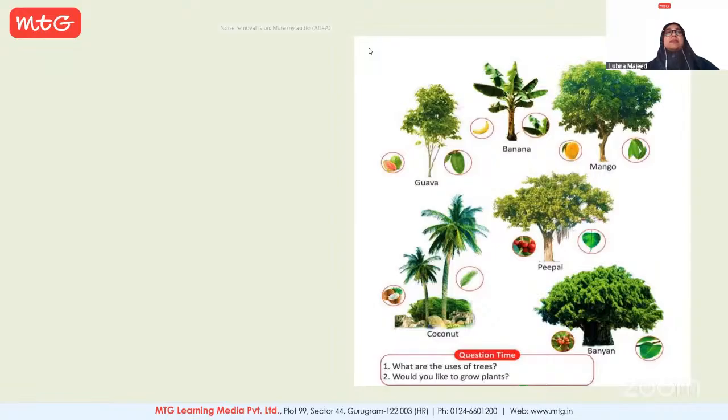Okay, what else? Okay, Vanya, maybe you could go ahead. Give us fruits. Okay, what else? Anyone else would like to give a try? Okay, yeah, Lakshmikanta, go ahead.